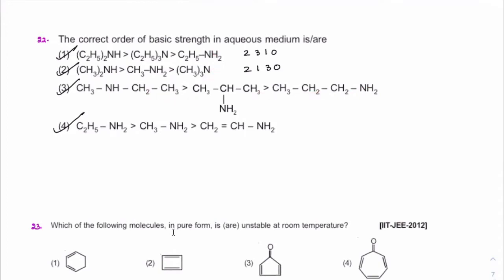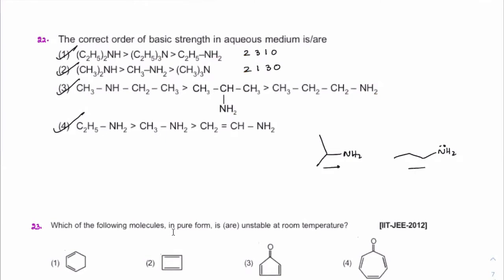Third one, you can still logically say that it is secondary, right? Here it is primary and primary. So secondary is slightly more basic compared to primary, because you can see secondary is always dominant in methyls and ethyls. And in here, the longer the alkyl chain, the less basic the character. The smaller the alkyl chain, the more basic the character. What, beta? Reason: plus I effect. See, if you have this way and if you have this way, which one will have more plus I effect?